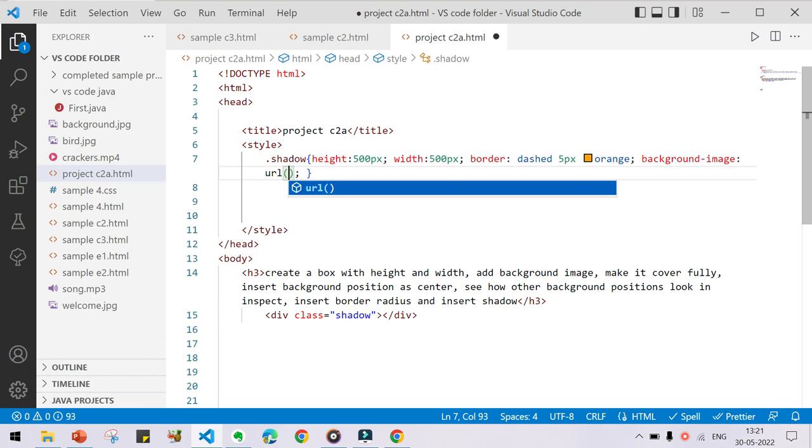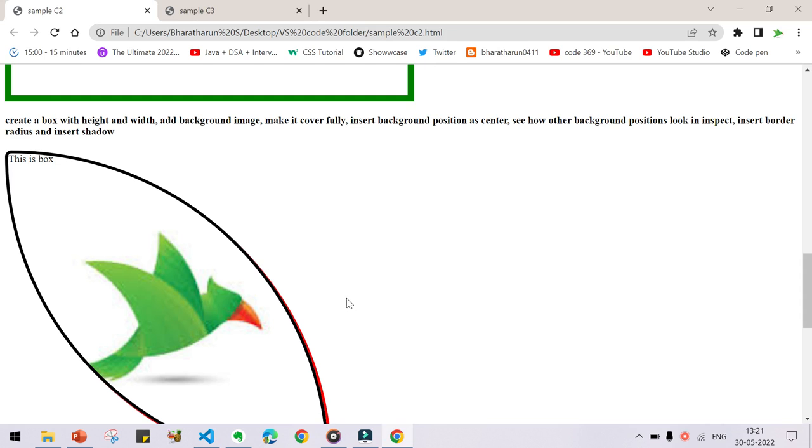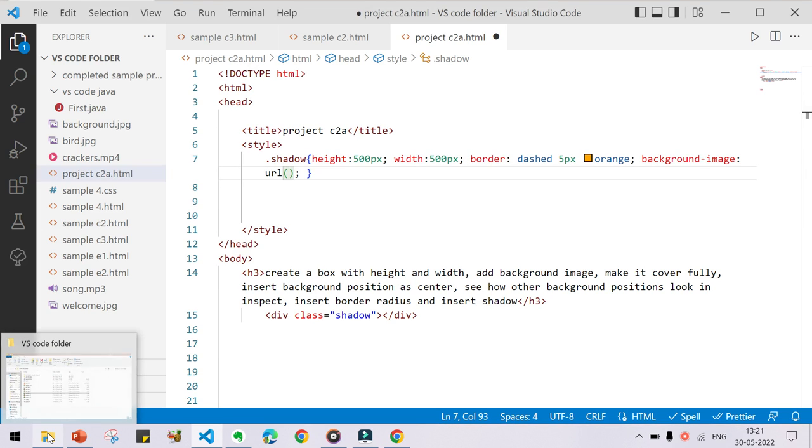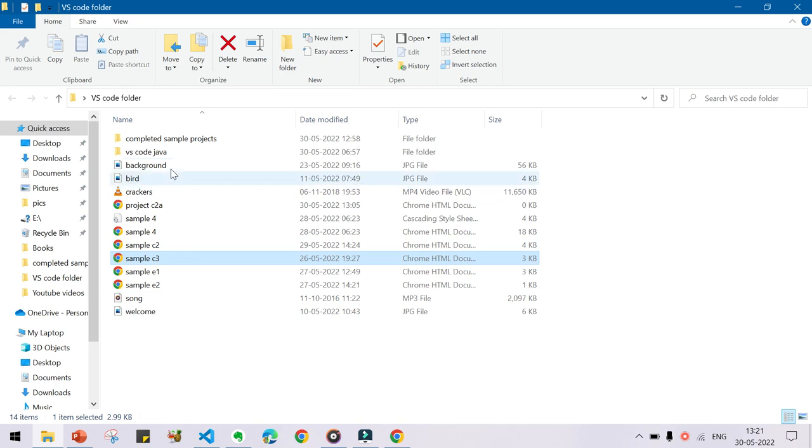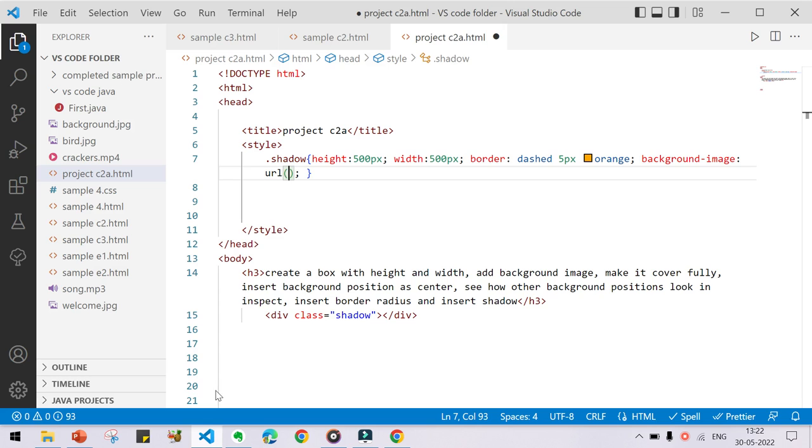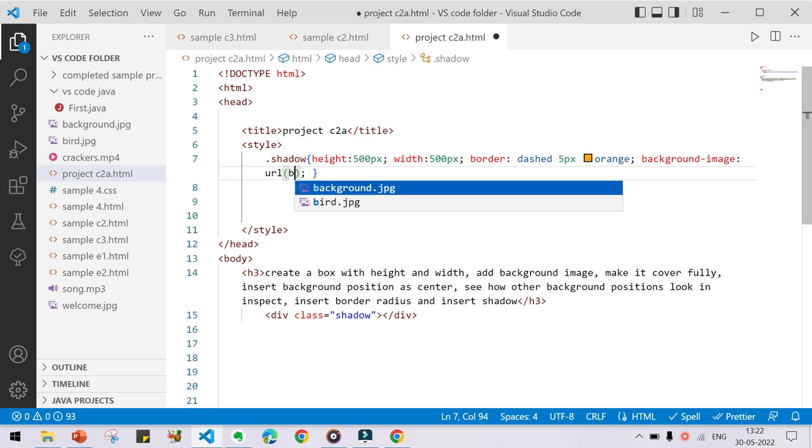I am going to upload this image. That image should be inside the folder which you have created for VS Code. If it is outside of the folder, the image will not be uploaded in the HTML. Now I am going to give this image here by using the image name, the file name bird.jpg, like that you have to give.